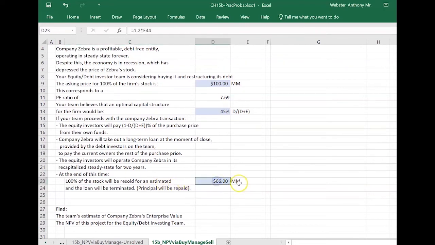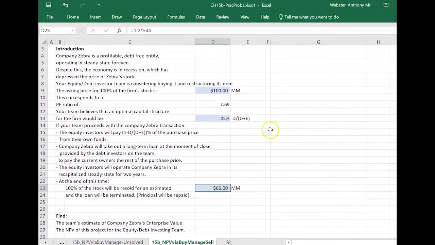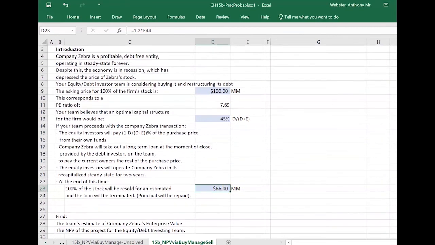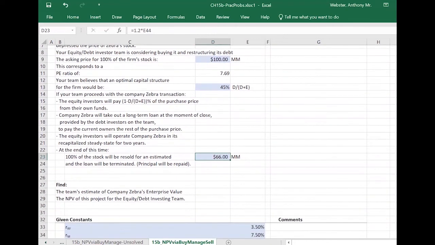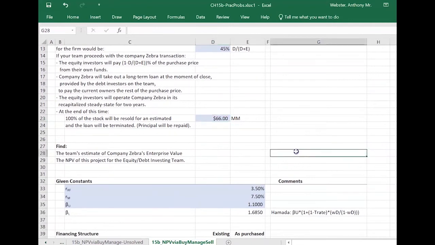Remember, after they do this with the recapitalization, they only paid 55 million, right? The other 45 came from a loan. So they think that all the shares can be sold for 66 million. So that would give them an 11 million profit for the equity holders in 2 years. So that's how they think that this is going to shake out.